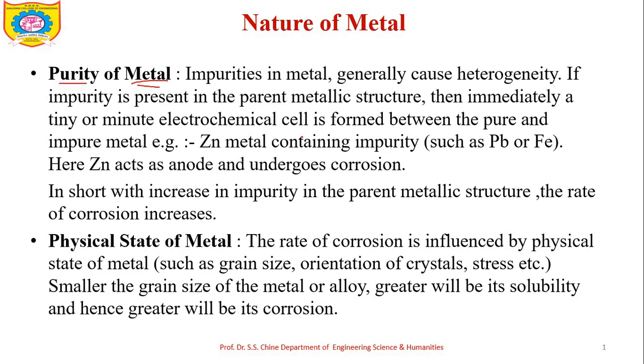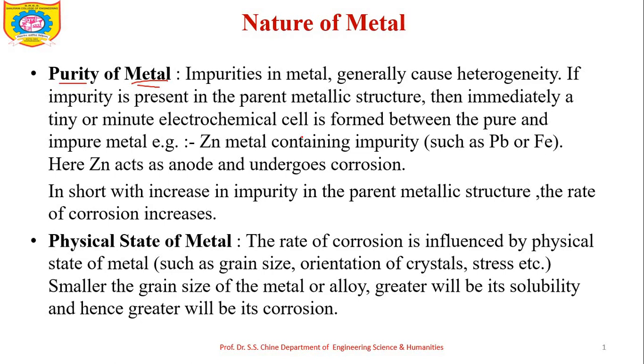Now, if in this zinc metal an impurity like iron is mixed, meaning along with the zinc metal, some atoms of iron are present, then what happens? It will lead to the formation of a cell. So, a galvanic cell will form and thus the rate of corrosion will increase.